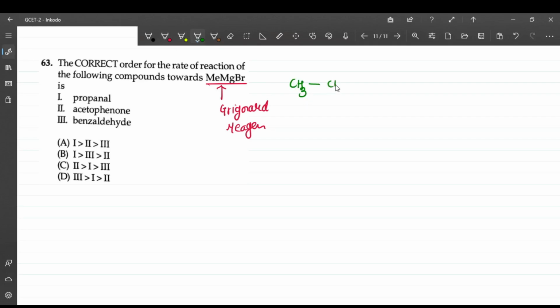CH3, CH2, C double bond O, H. This is propanal. Then acetophenone. Okay, acetophenone is this, C double bond O, CH3, and then there is benzaldehyde.